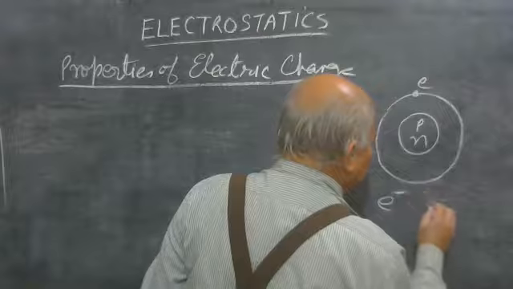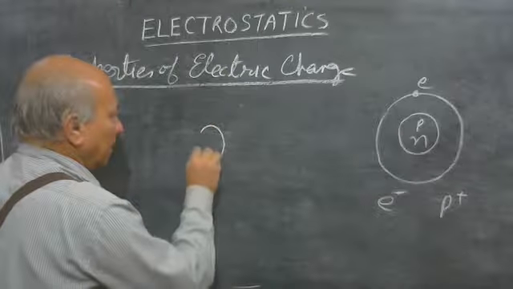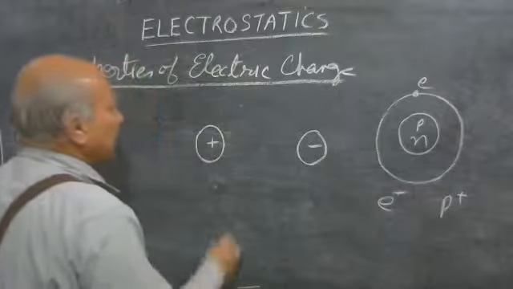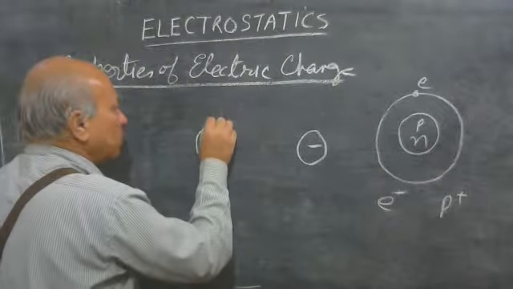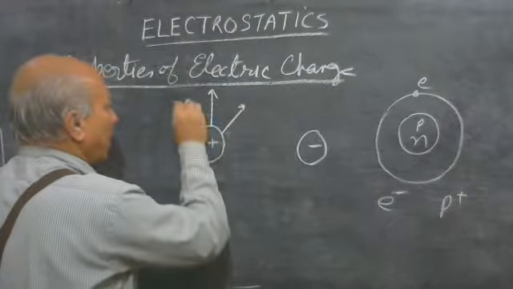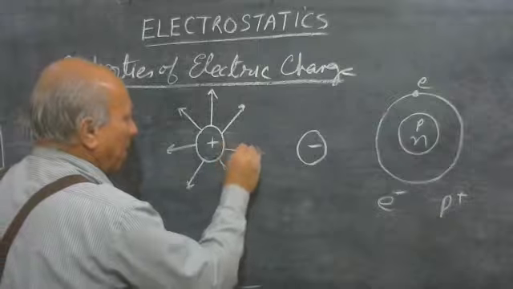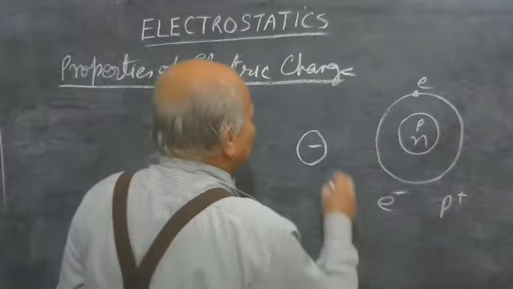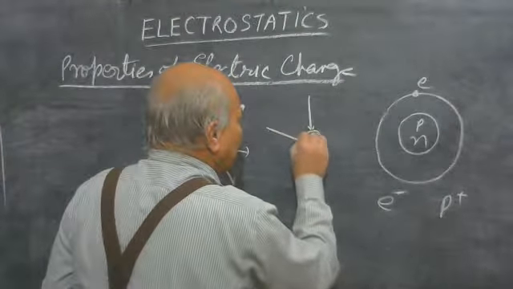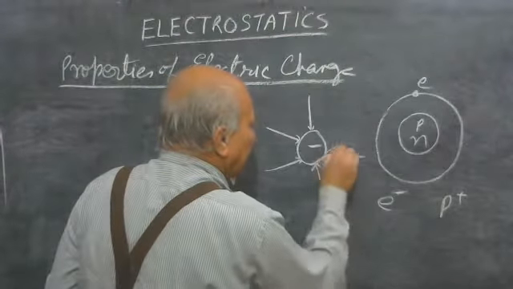Electron has negative charge and proton has positive charge. Now, positive charge and negative charge. Electric lines of forces come out from the positive charge. And in case of electron or negative charge, lines of forces come inside the negative charge like this.